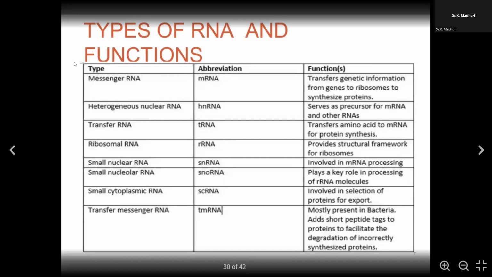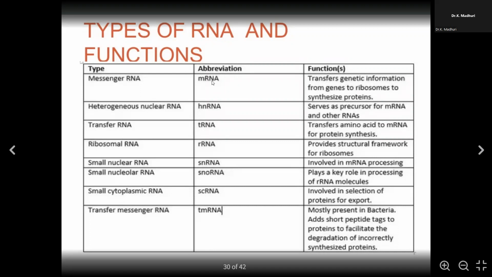Now, if you see messenger RNA, the basic function of mRNA is to transfer the genetic information from genes to ribosomes to synthesize protein. So the information from the DNA is transferred from the genes to the ribosome to synthesize the protein. That is the major role of mRNA.